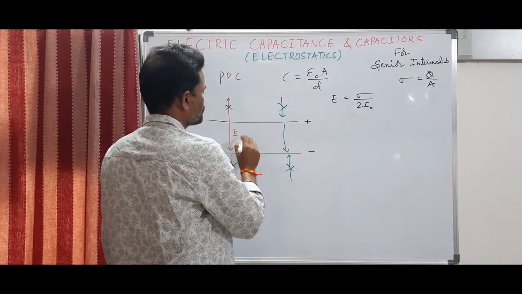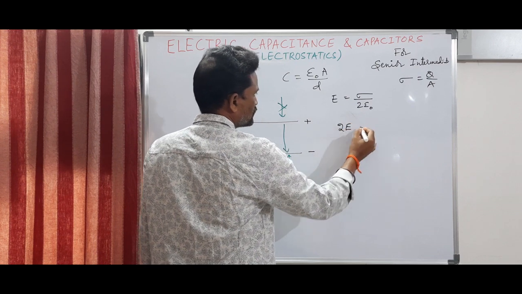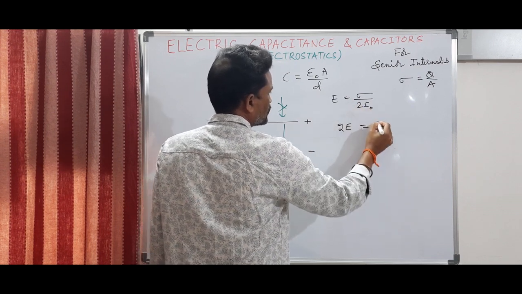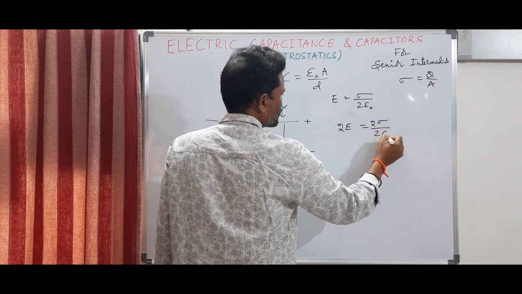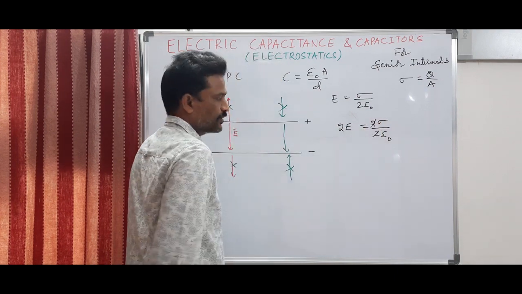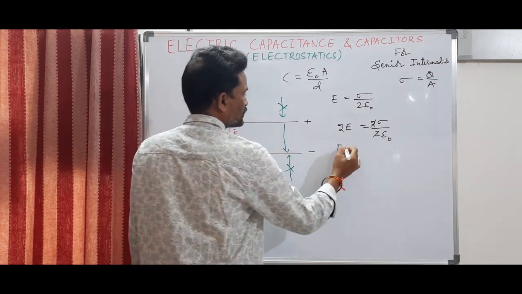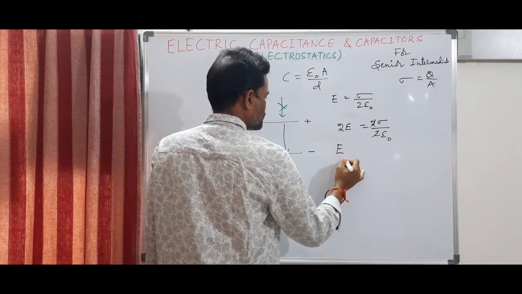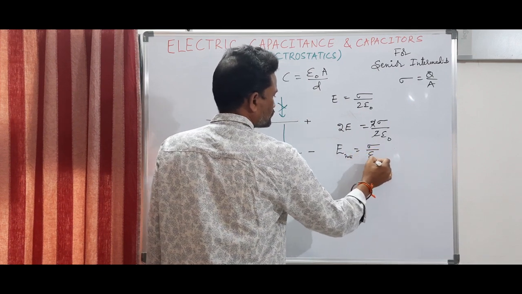Here I have to take 2 E's, so the intensity of electric field will be 2E, that is twice of this one, so we will have simply 2 sigma by 2 epsilon naught. So I am getting the intensity of electric field in between the plates as E inside is equal to sigma by epsilon naught.